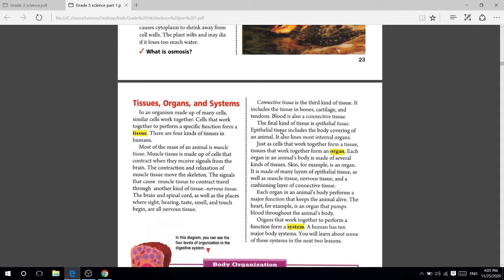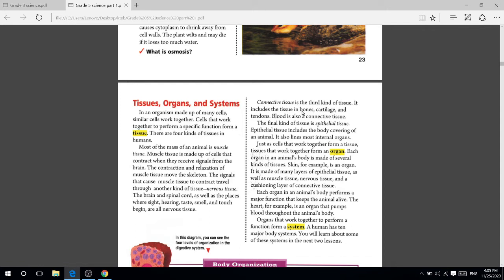And we have another kind of tissue called connective tissue. It is the third kind of tissue. Connective tissue means that it connects other organs together, for example, bone to bone, or our body. It includes the tissue in bones.